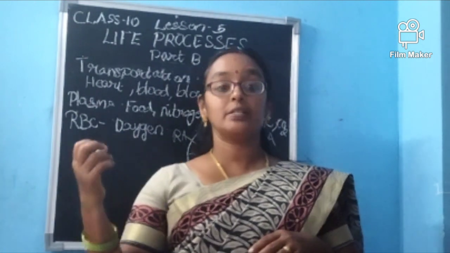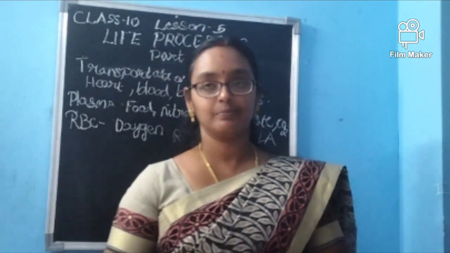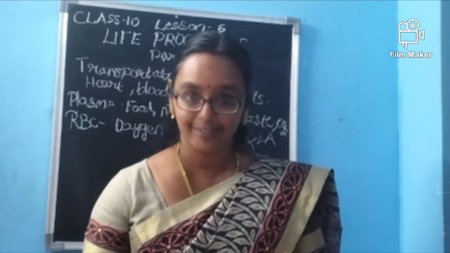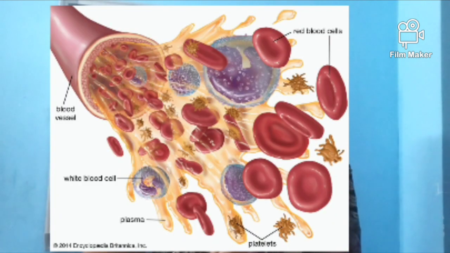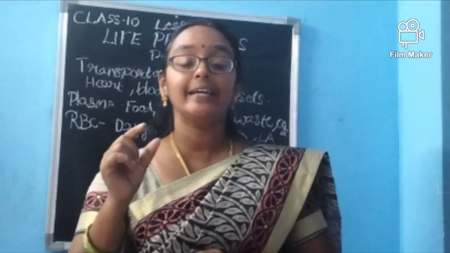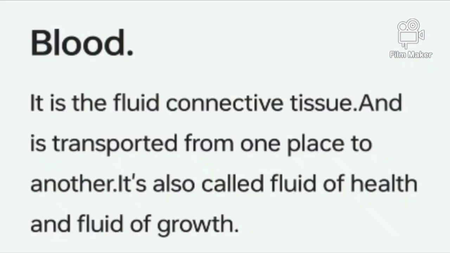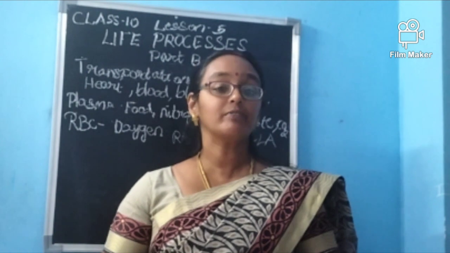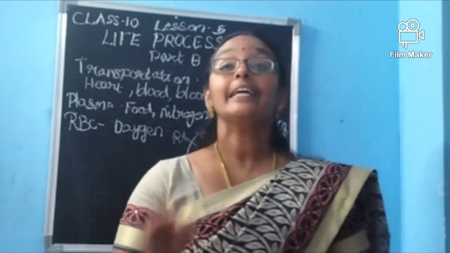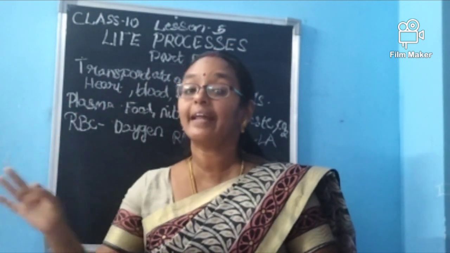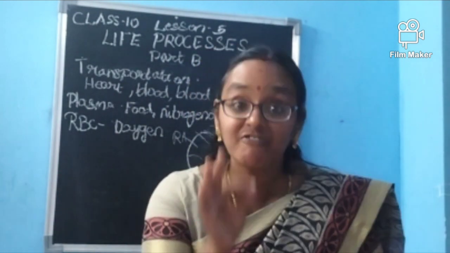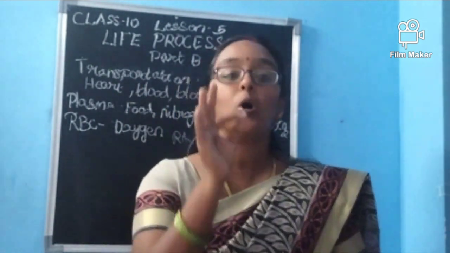Now we are moving to see what is blood. Blood, the color is red, isn't it? The blood is having red color, and the blood is the one which carries what all things? Food, nitrogenous waste, oxygen, carbon dioxide, to different parts of the body, including cells. Each and every cell it will carry the food, and for each and every cell it will carry oxygen.